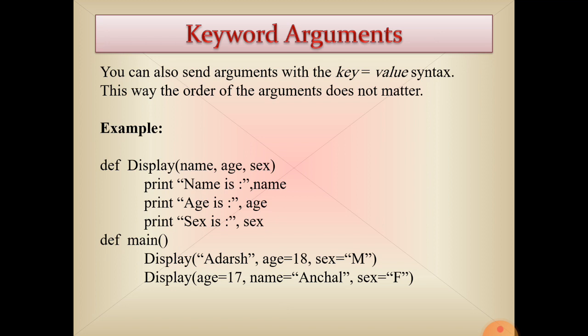Now see the last line of the program. Here is the keyword argument. In this way there is no need to maintain the order of arguments. Age is equal to 17, we have first assigned the age, then name, then sex. If we pass the argument assigned to a particular parameter, there is no need to maintain the order.